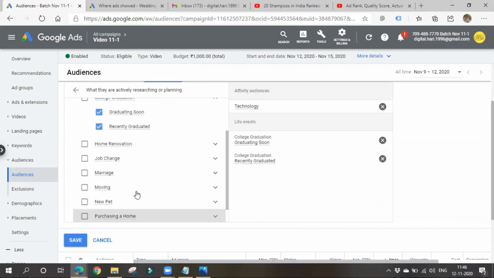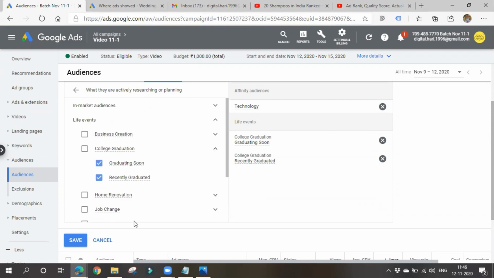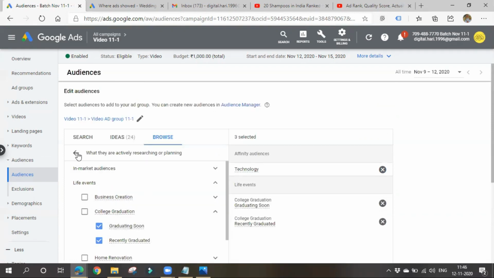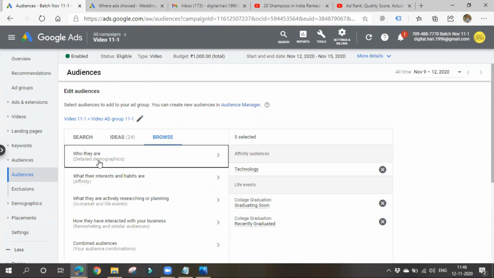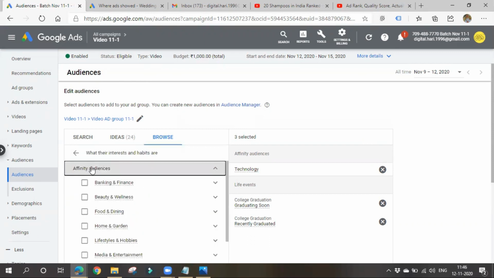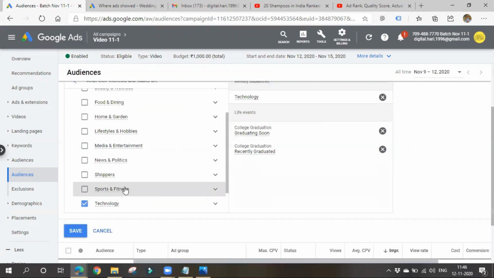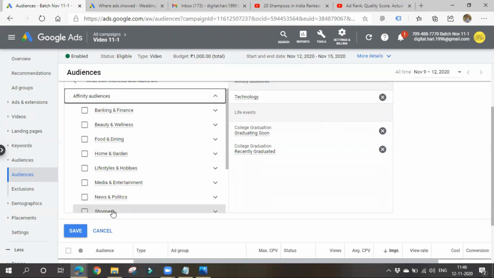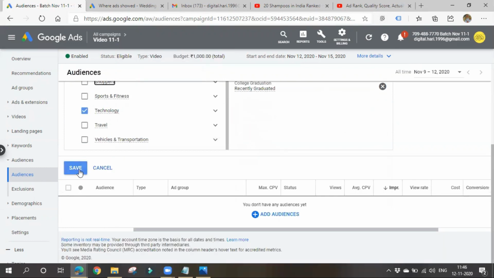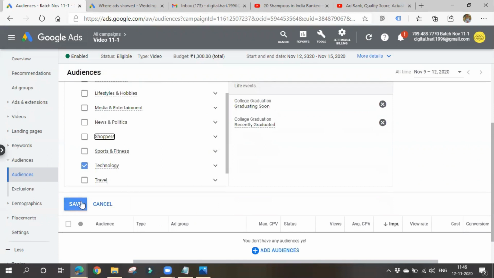You can choose all these things while creating a campaign or after creating a campaign also. On the left hand side you will have all the options. You can come here and do all the editing. Even after running your ads for one day, on the second day also you can do all these edits, no issues. At any time you can change your campaign settings. Affinity means user interest: these people might be interested in all these topics.